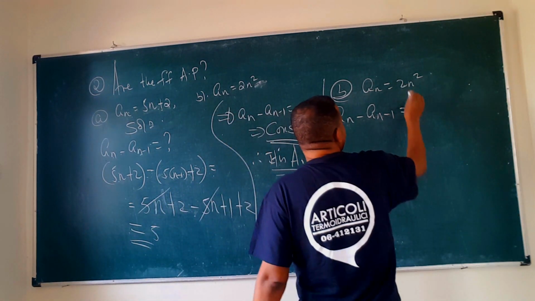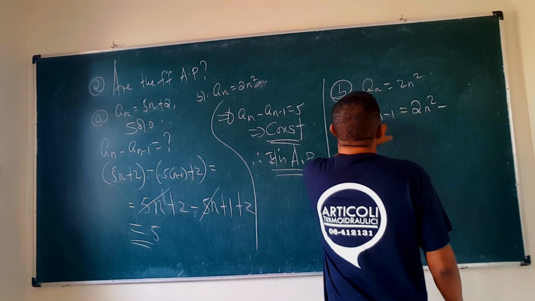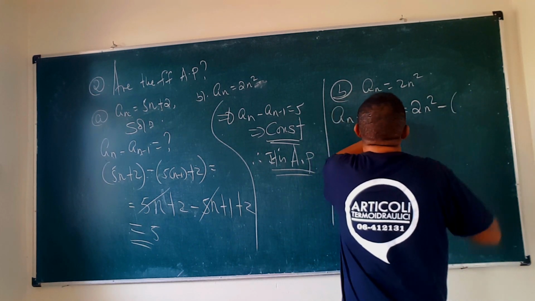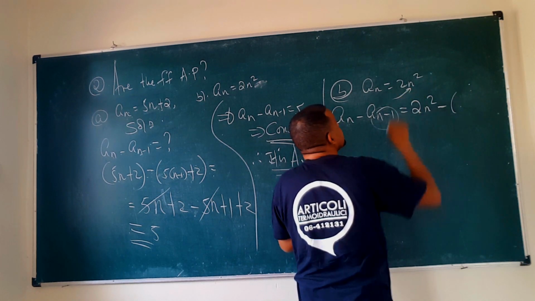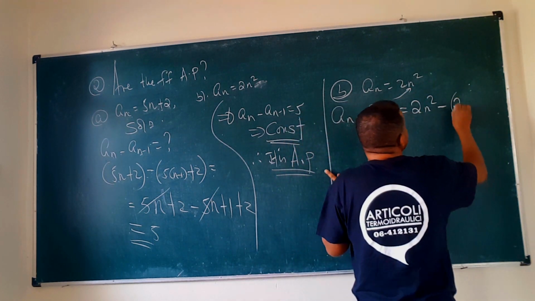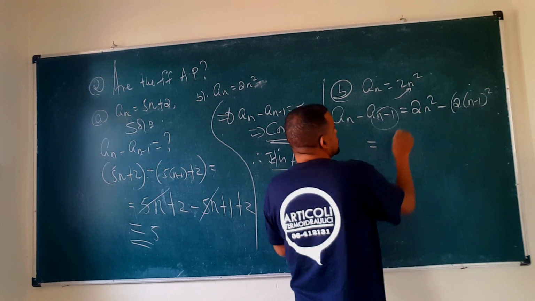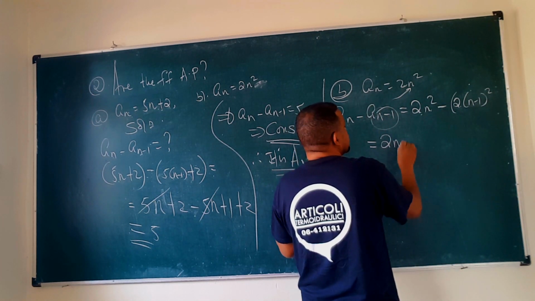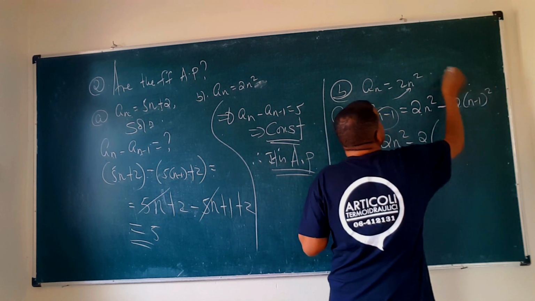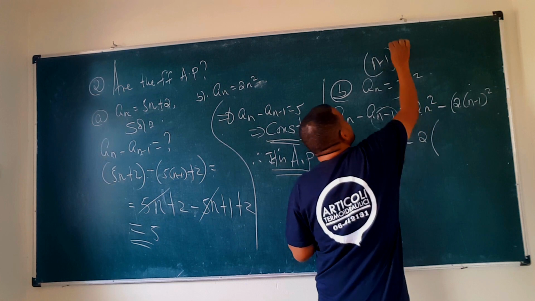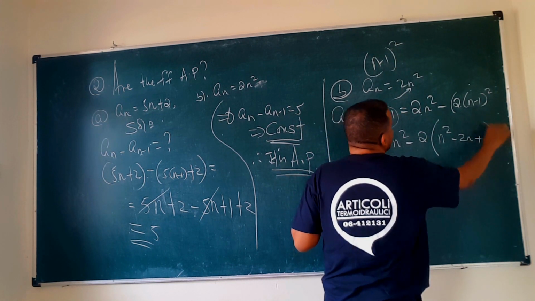So what's an? n is 2n squared minus n minus 1 means what? አሁን ይሄን ነው የምታስገቡት ልብ አድርጉ። n minus 1 እዚህ ውስጥ ነው የምታስገቡት። okay? So which is 2 times n minus 1 the whole squared ይሆናል። So that will, this is 2n squared minus 2 into n minus 1 squared ሲሆን ምን ይሆናል? n minus 1 the whole squared. So which is n squared minus 2n plus 1 ይሆናል። Okay?